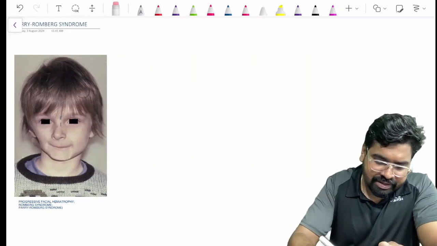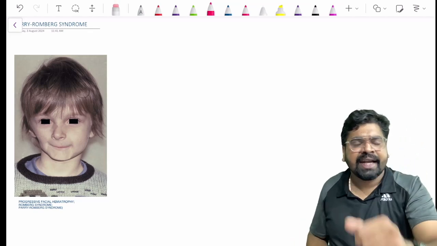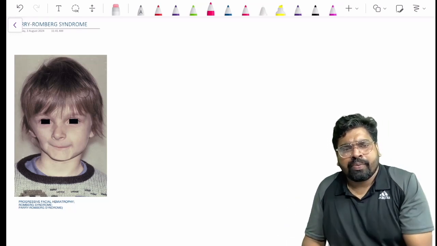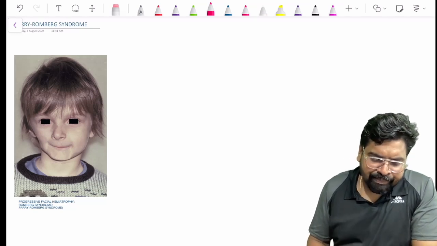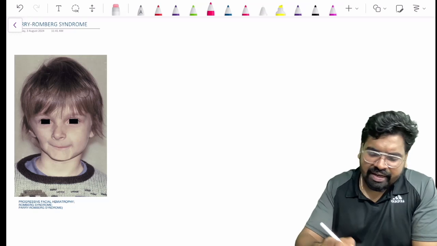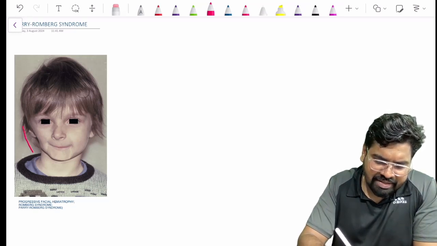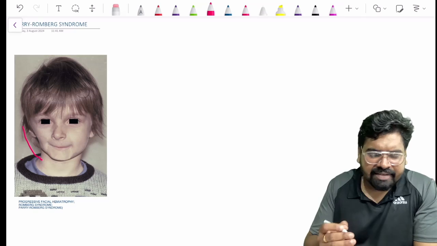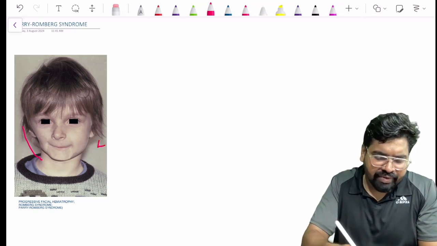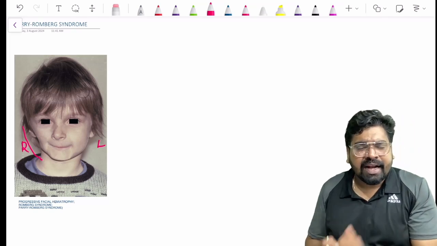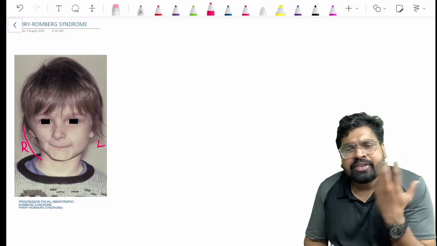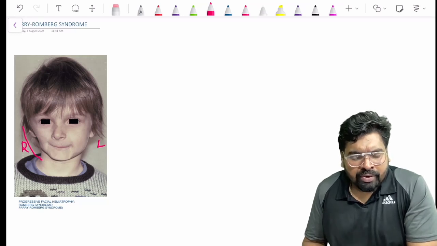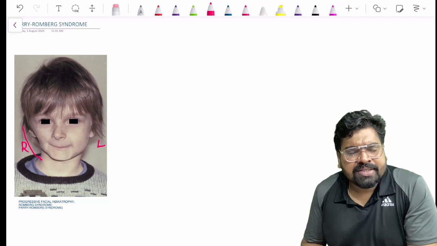You are seeing this picture here, a very beautiful child. What can you see in this picture? Parry-Romberg syndrome. From the picture itself, you can see that one side of the face of this child, the right side, is a little lesser in content than the left side. The right side has lesser thickness or content than the left side. So you can now understand what condition she is suffering from.